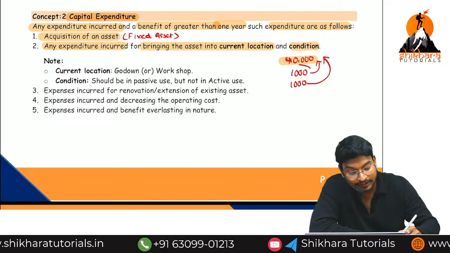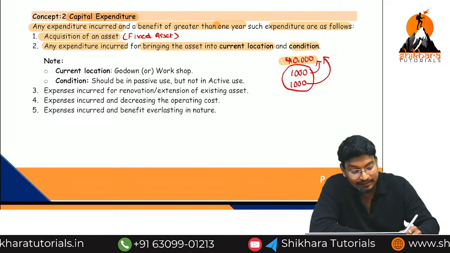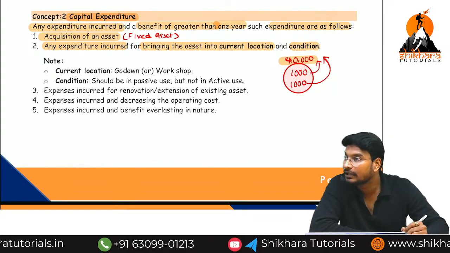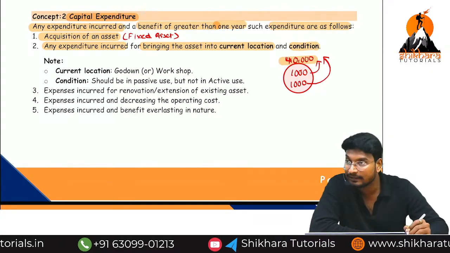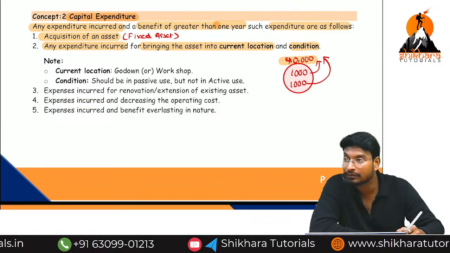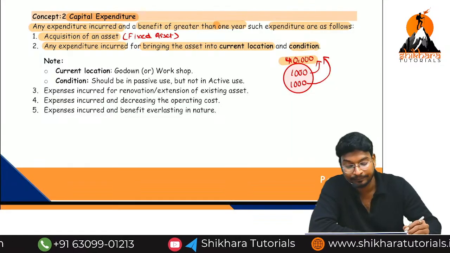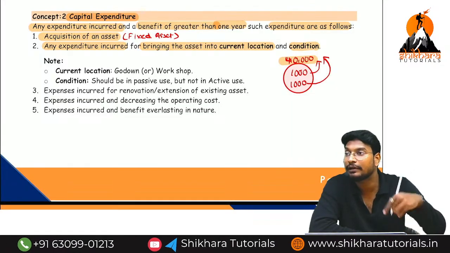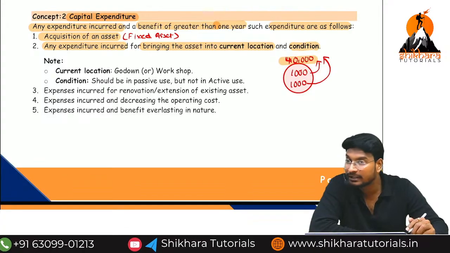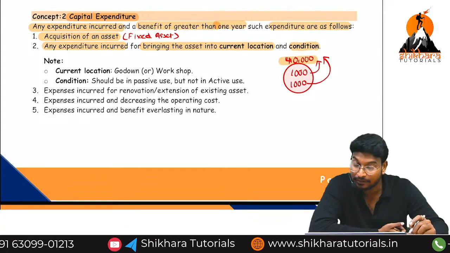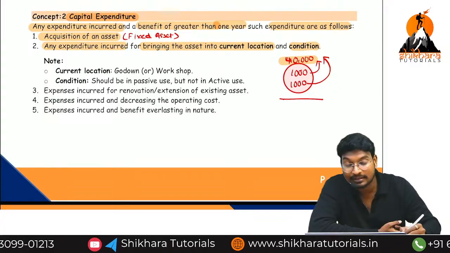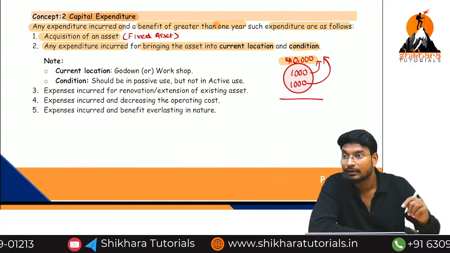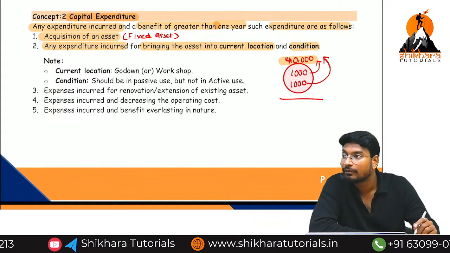Because without these 2 expenses, we cannot use the asset. For that reason, this 1,000 and 1,000, what is the total amount? 2,000. This 2,000 also we are going to add back to the asset. Now, what is the cost of the asset? 40,000, 41,000, 42,000.